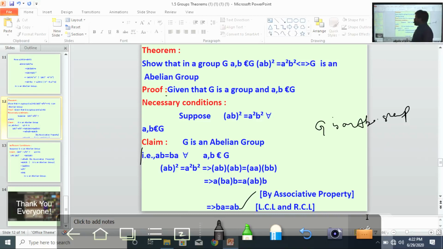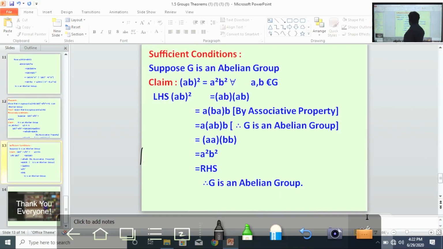Now you go to another side, another supposition. Come to the second. Suppose G is abelian. Now we prove that AB whole square equal to A square B square. Take LHS. AB whole square equal to AB into AB.